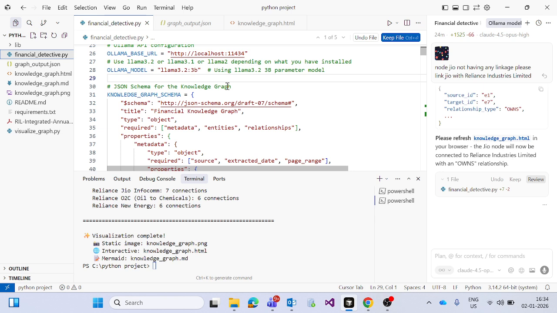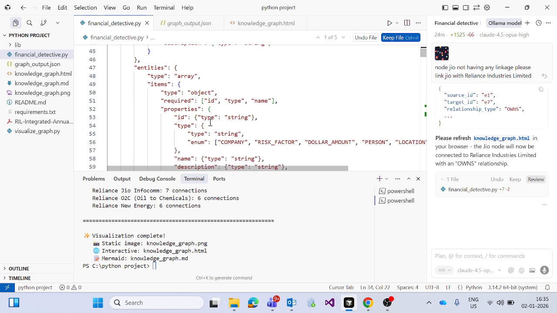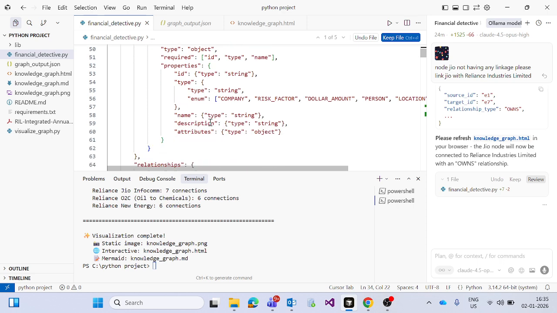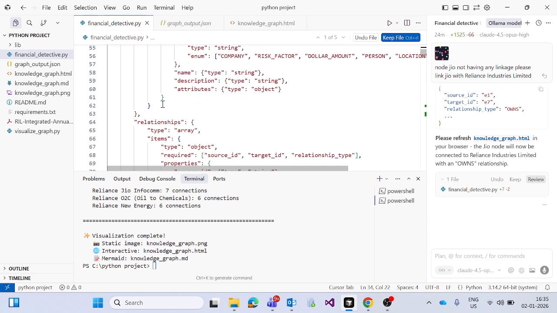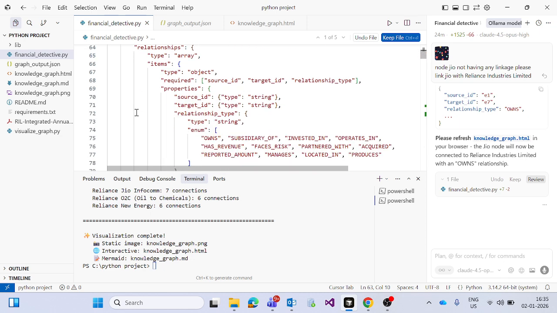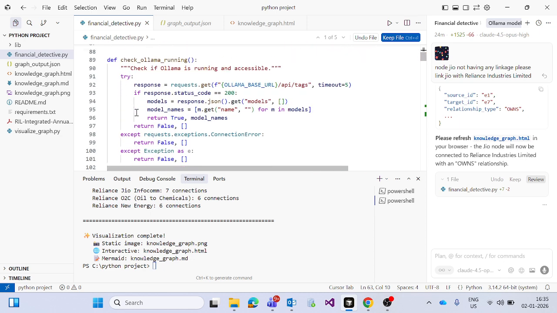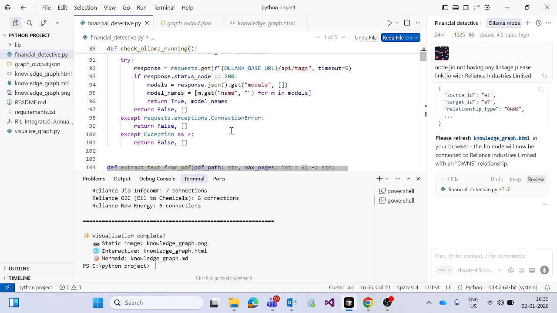The data has been extracted from the PDF, a 5 page report, and this is my knowledge graph JSON schema, showing what data we have captured from the Reliance Annual Report PDFs.